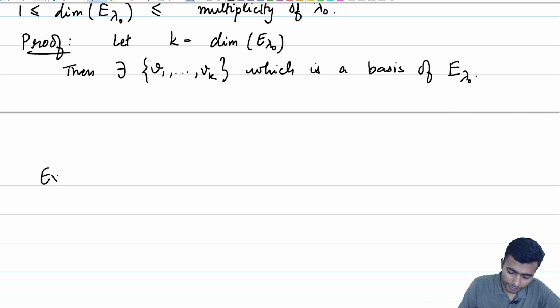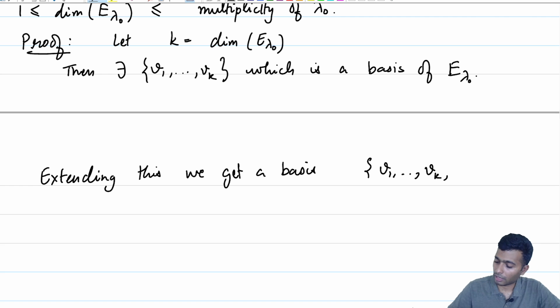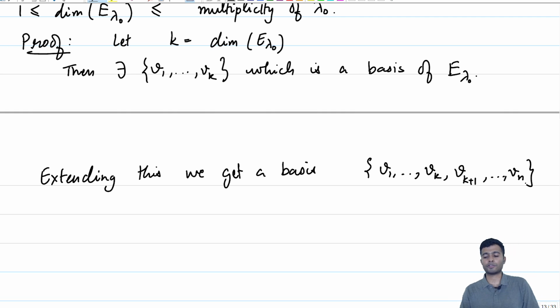Extending this, we get a basis given by V1 to Vk, which are eigenvectors, and then Vk plus 1 to Vn, where n is the dimension of our vector space. I will always assume that n is the dimension of V in the entire lecture.